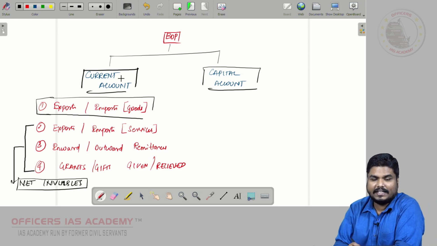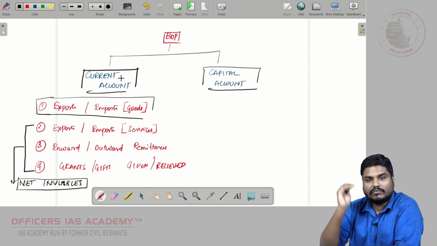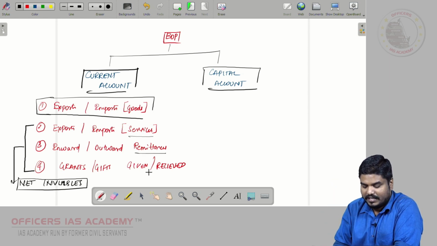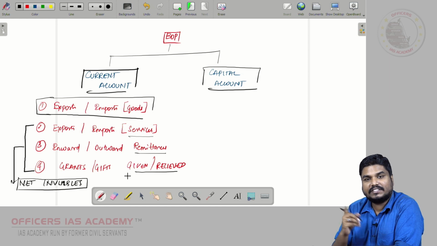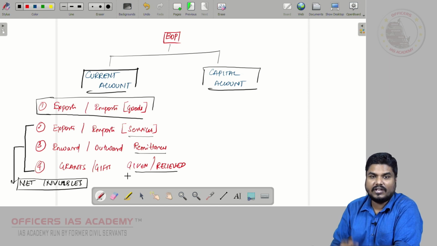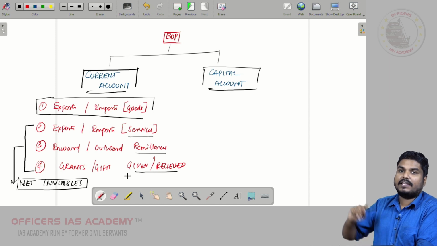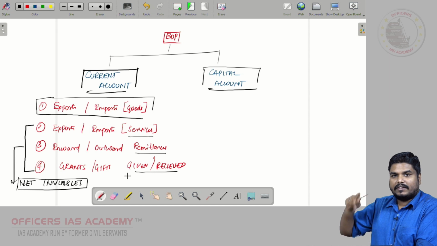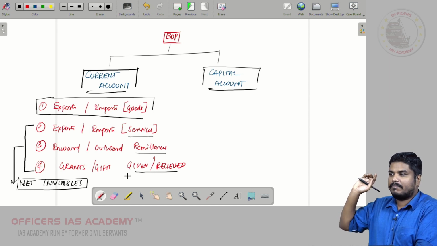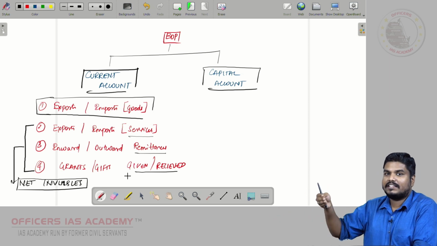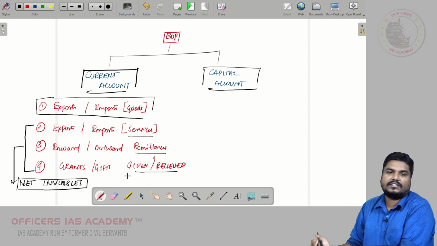So current account has export and import of goods, export and import of services, remittances, as well as the grants, gifts given, received. It also includes the profits, income made by the investments. I will tell you that. Right? FDI, FII, you take FDI. Foreign people come and invest in India, they make profit, right? That profit will also come under this current account.